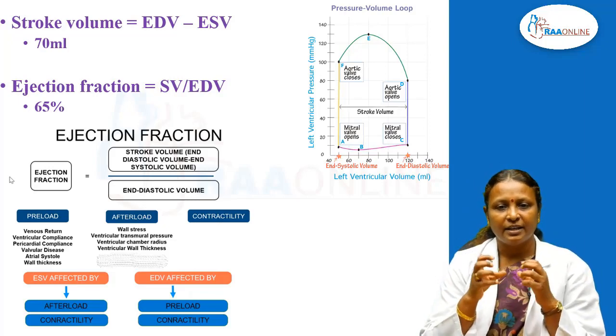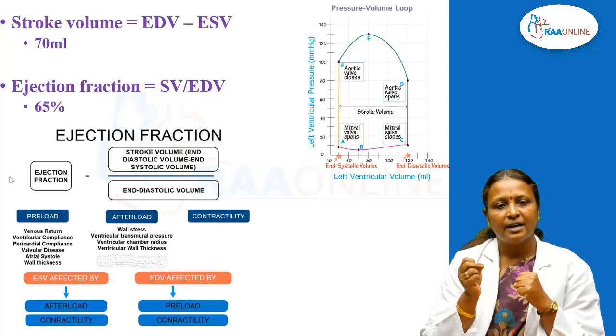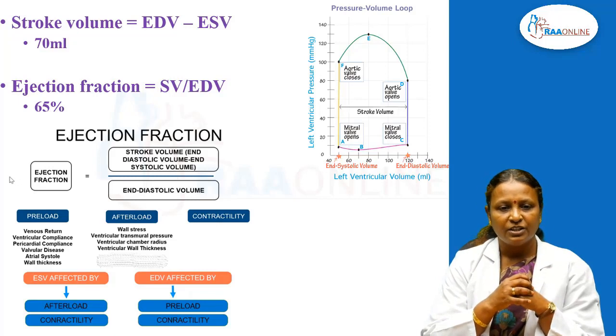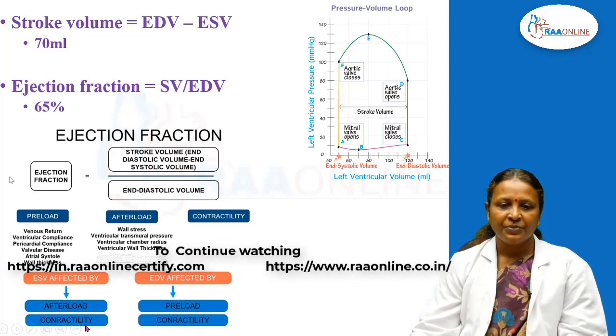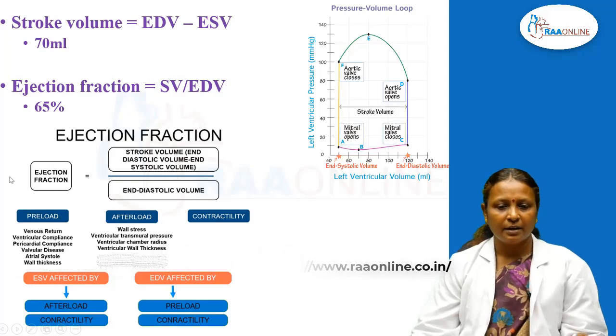Cardiac contractility, the force of contraction, is directly proportional to the ejection fraction. The end systolic volume is affected by afterload and contractility, whereas the end diastolic volume is decided by the preload and cardiac contractility.